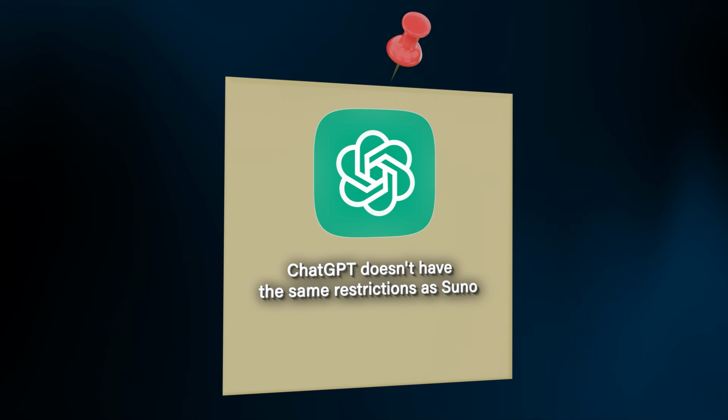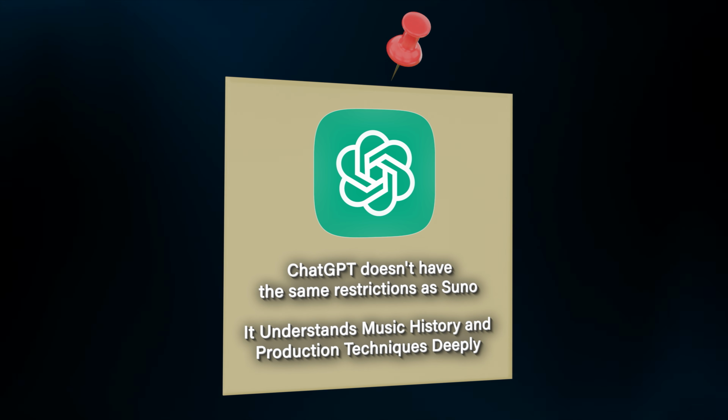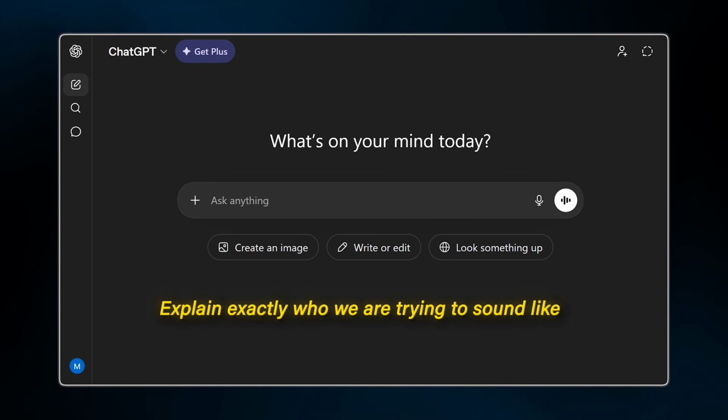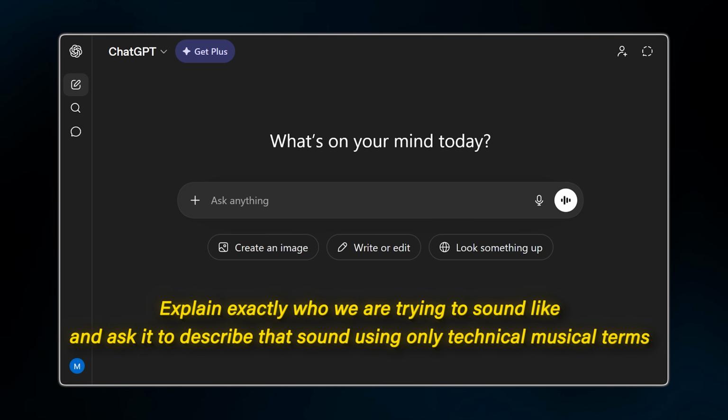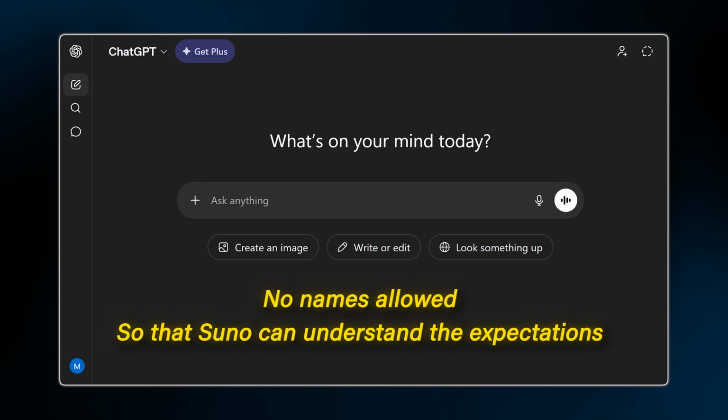Here is the point. ChatGPT doesn't have the same restrictions as Suno. It understands music history and production techniques deeply. So, our workflow is simple. We go to ChatGPT, explain exactly who we are trying to sound like, and ask it to describe that sound using only technical musical terms, no names allowed, so that Suno can understand the expectations.